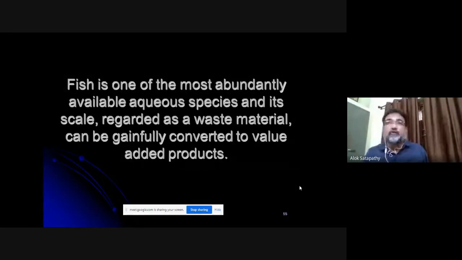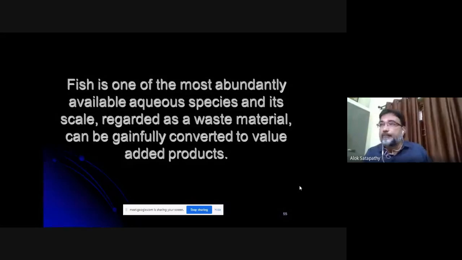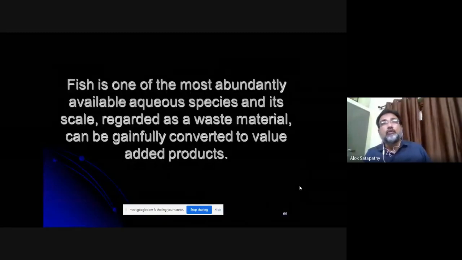If you are working on fish scale, you can be sure there will be no dearth of reinforcement material. You can get abundant fish scales from the market without paying anything.